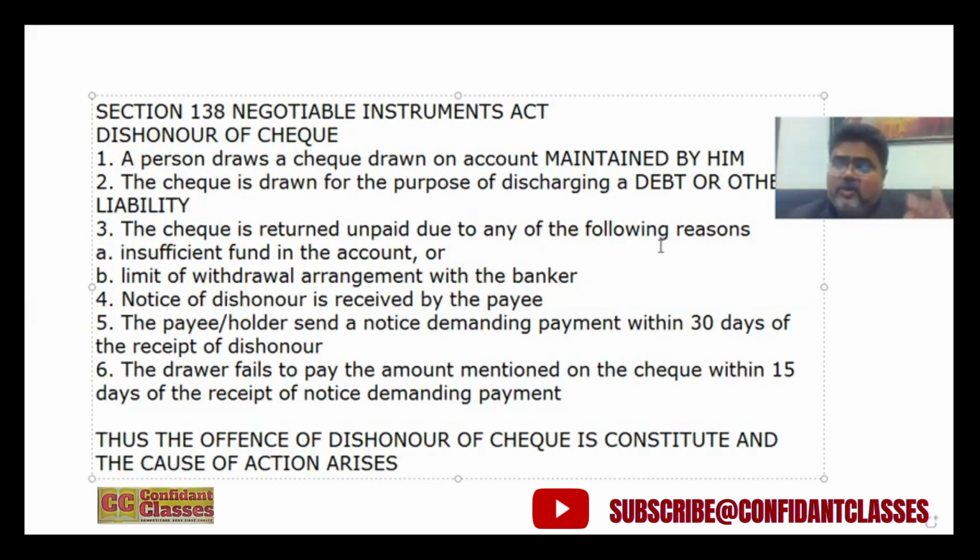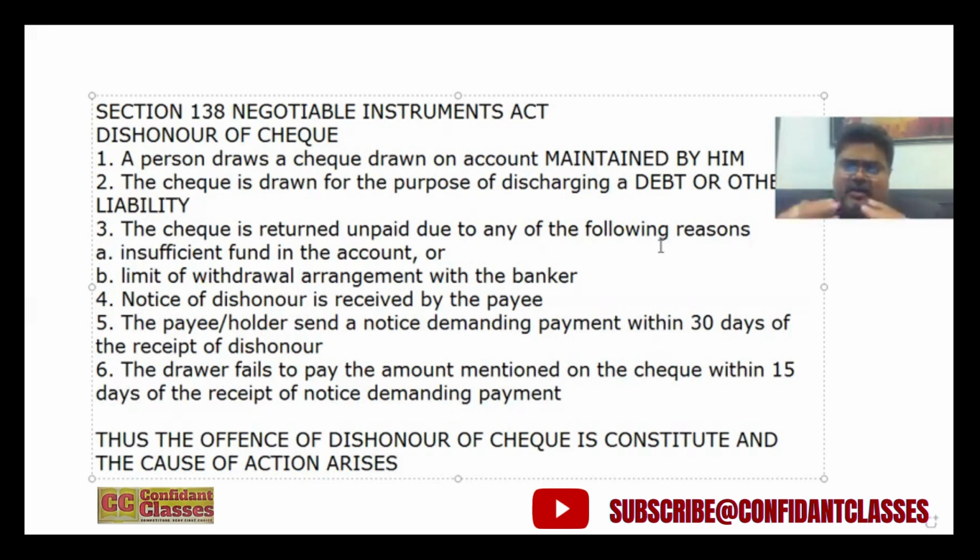Remember, now this notice is not a valid notice for the purpose of Section 138. It won't attract the mischief of Section 138 because here it is not a notice demanding payment of the amount mentioned on the check. Rather, it also mentions certain other sums that may become disputable, right?